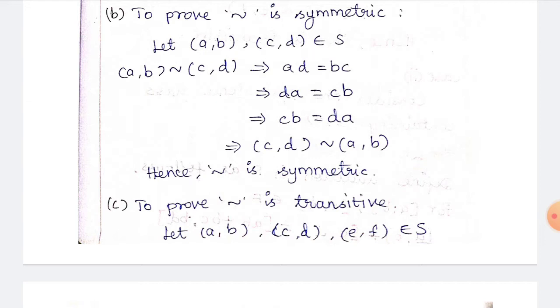So CD is equivalent to AB. Like this we can prove. Hence, the equivalence relation is symmetric. Next, you have to prove that the relation is transitive.